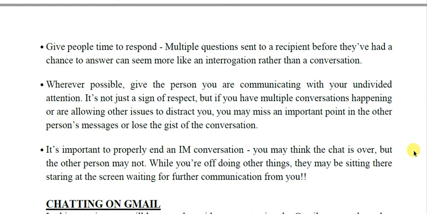Whenever possible, give the person you are communicating with your undivided attention. It's not just a sign of respect, but if you have multiple conversations happening or are allowing other issues to distract you, you may miss some important points.